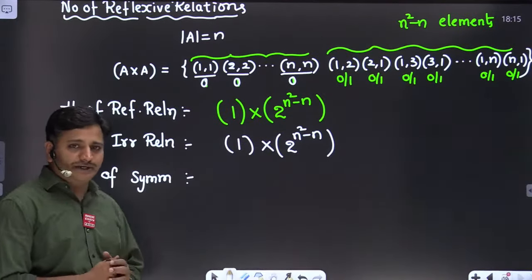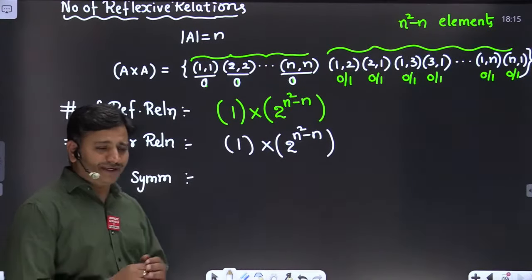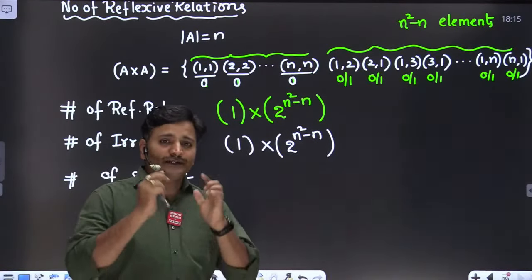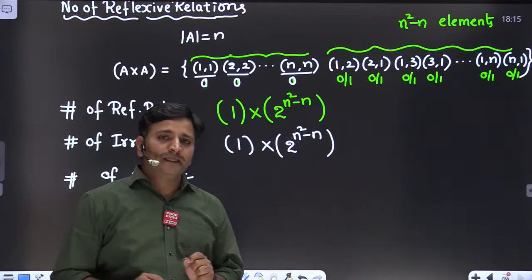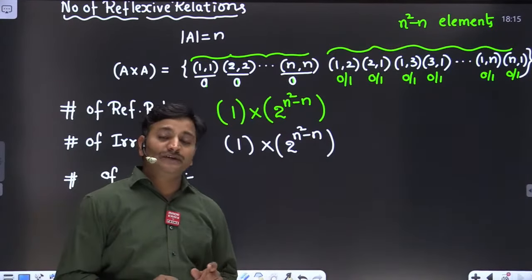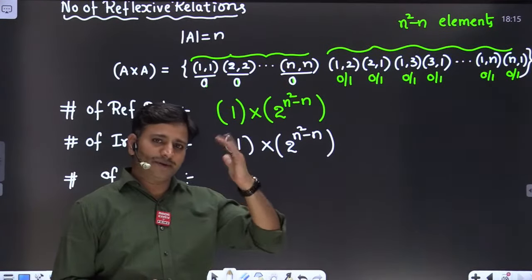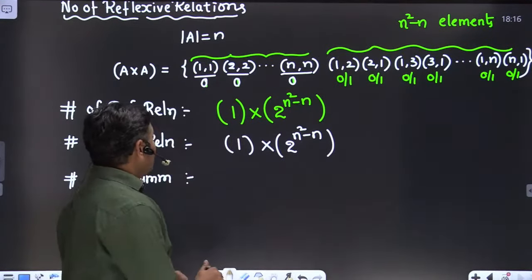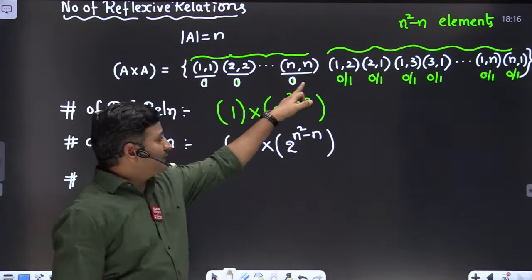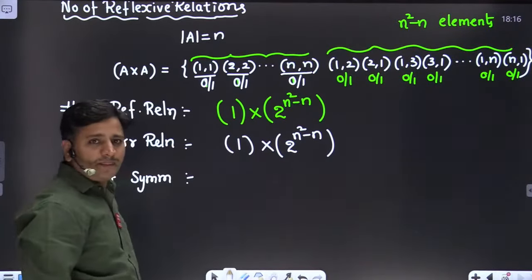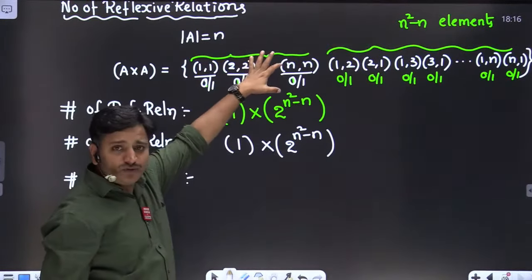Next, number of symmetric relations, friends. What is the basic key point for finding symmetric relations here? Friends, first focus on diagonal elements. In a symmetric relation, diagonal elements have two possibilities: either present or absent. There are n diagonal elements, and each diagonal element has two possibilities, absent or present, and so on. Clear? Every diagonal element has two possibilities.